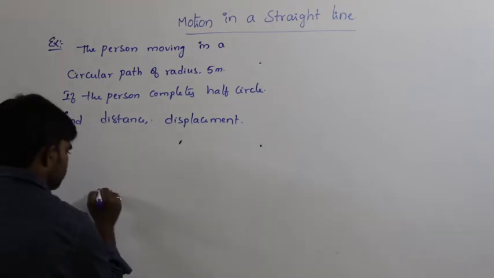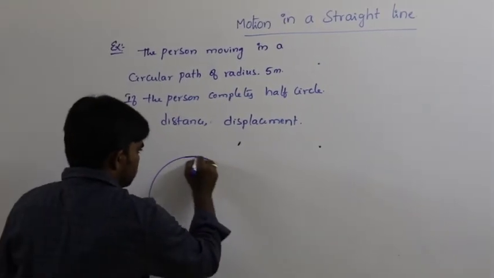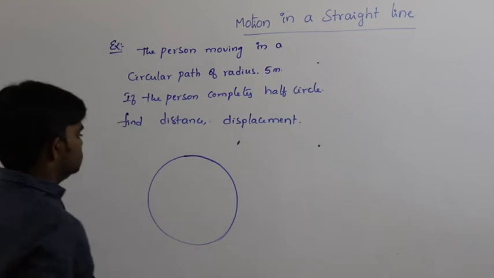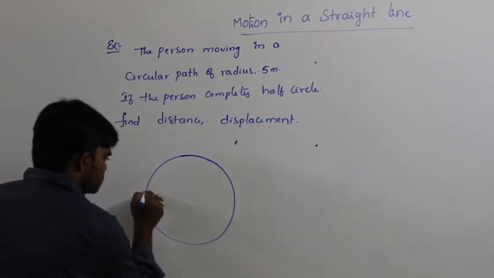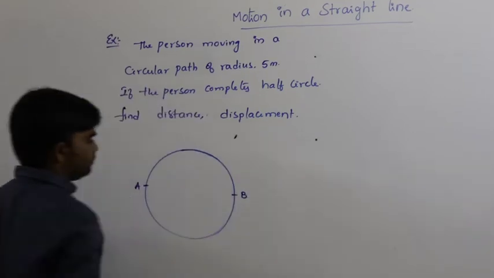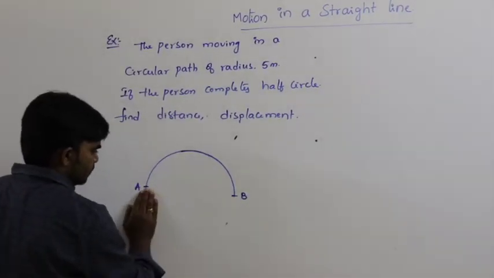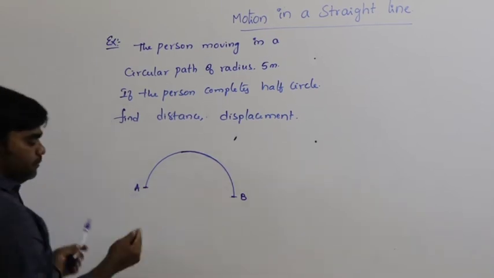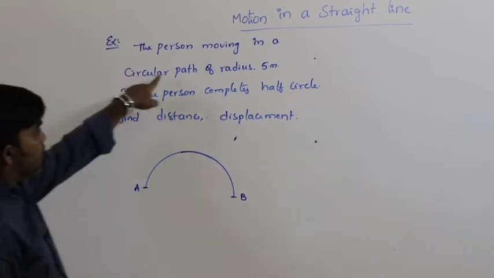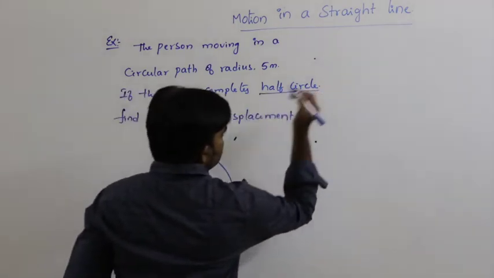For example, the person moving in a circular path, let us say it is the circular path. So let us say this is the point A and this is the point B. Let us say the person starts at the point A, moving in a circular path, the person completes half circle.